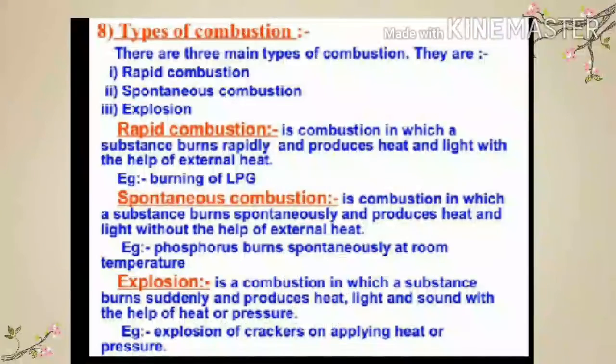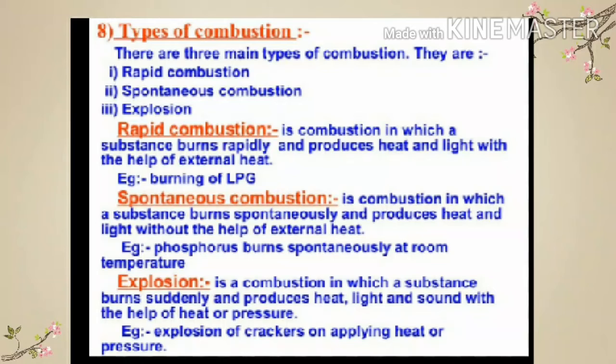Types of combustion. There are various types of combustion. The three important types of combustion are: first, rapid combustion; second, spontaneous combustion; and third, explosive combustion. We will now describe these three types of combustion reaction in a little more detail one by one.